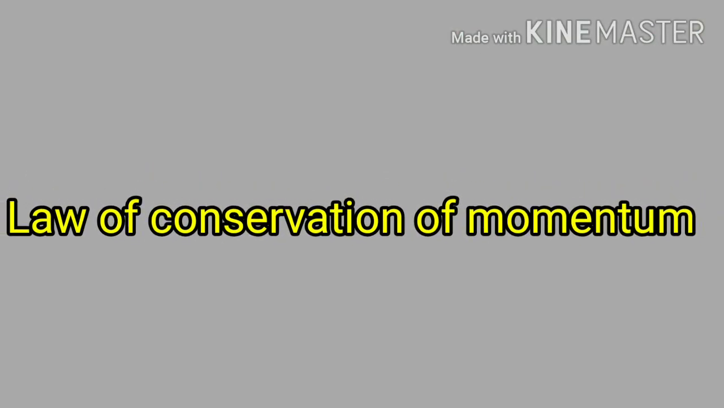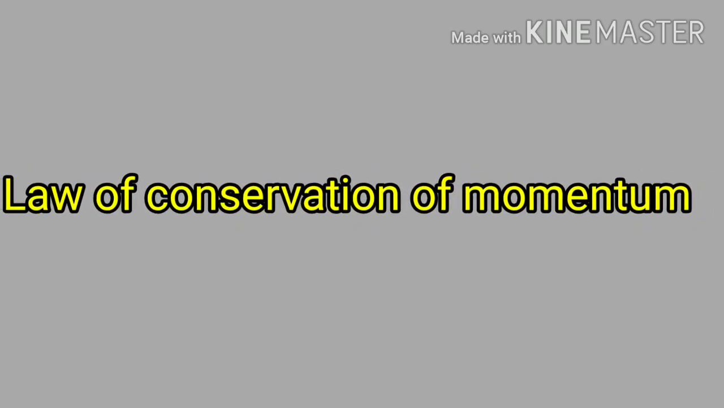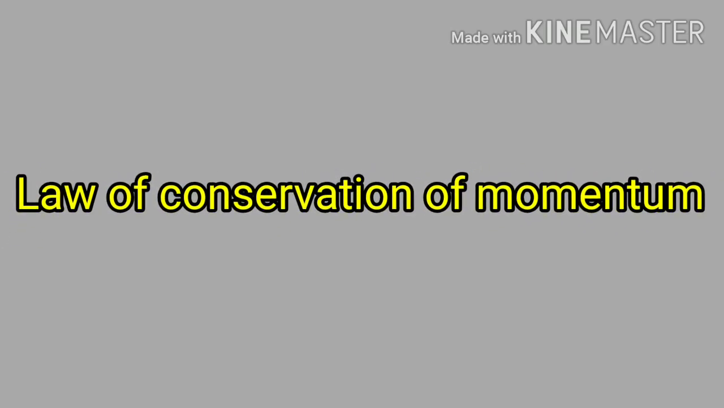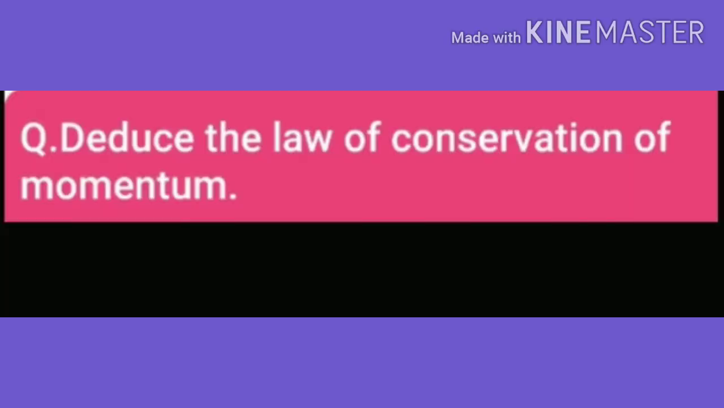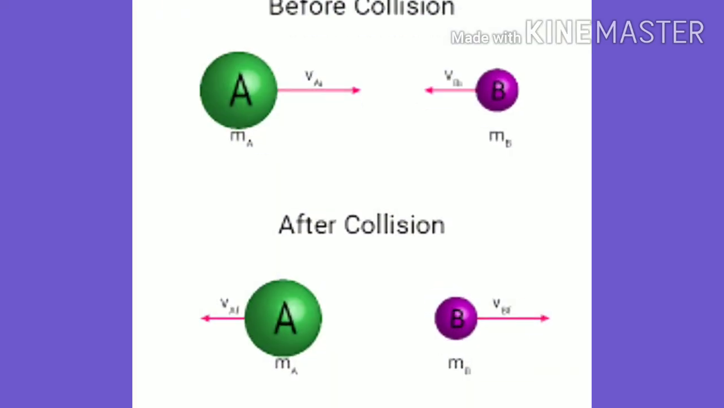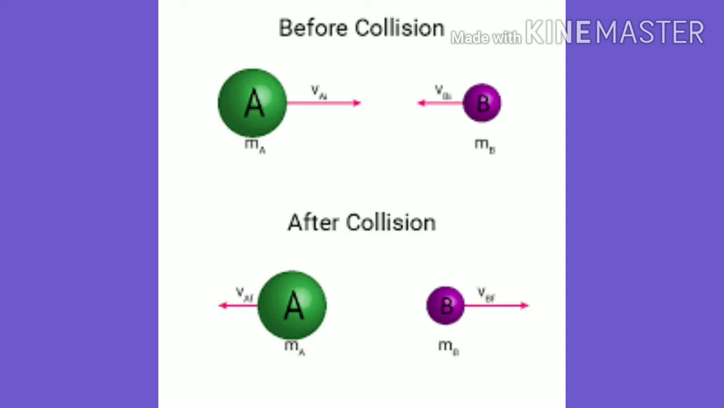The last and important concept is the law of conservation of momentum, ज्याला मराठीमध्ये संवेग अक्षयतेचा नियम असे म्हणतात. Everyone listen carefully to the derivation of the law of conservation of momentum by observing the figure carefully. Suppose an object A has mass m1 and its initial velocity is u1, and an object B has a mass m2 and its initial velocity is u2.